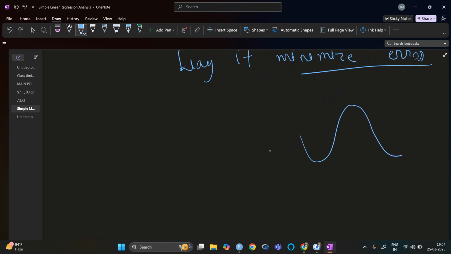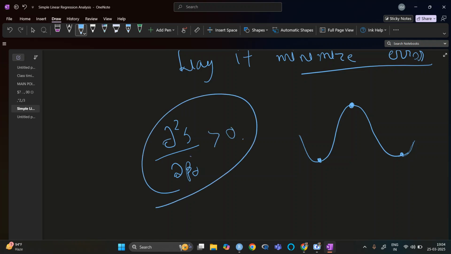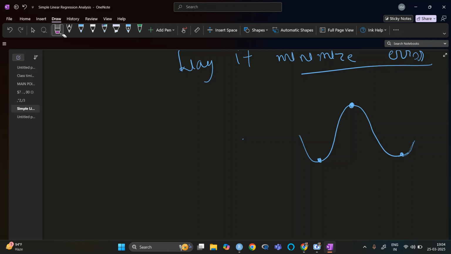Like this one, here it is minima, here it is maxima, right? So we say that if del squared S by del beta naught squared is greater than 0, and for beta naught and beta 1 both greater than 0, then it minimizes.